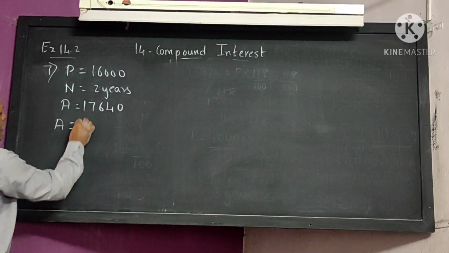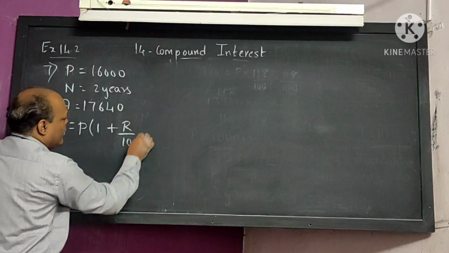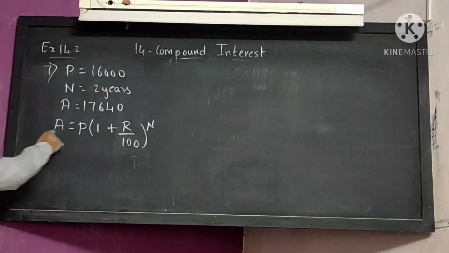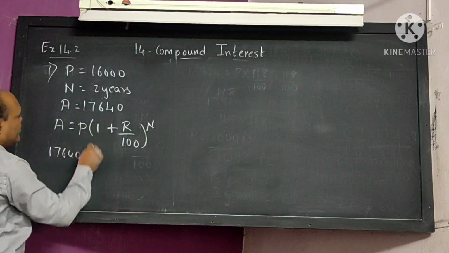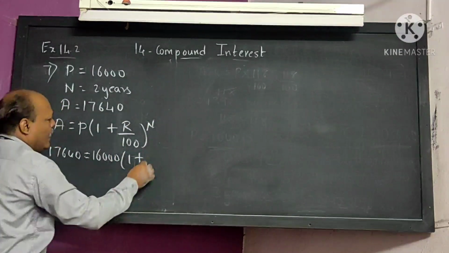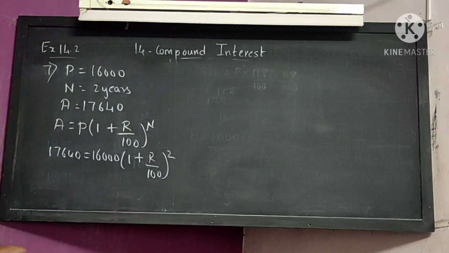Amount is equal to P bracket 1 plus R upon 100 bracket raised to n. I hope all of you understood here. Amount is given to you, 17,640. Principal is given to you, 16,000. 1 plus R, which we have to find, upon 100, and n is given to you. Any doubt here? I hope all of you understood here.